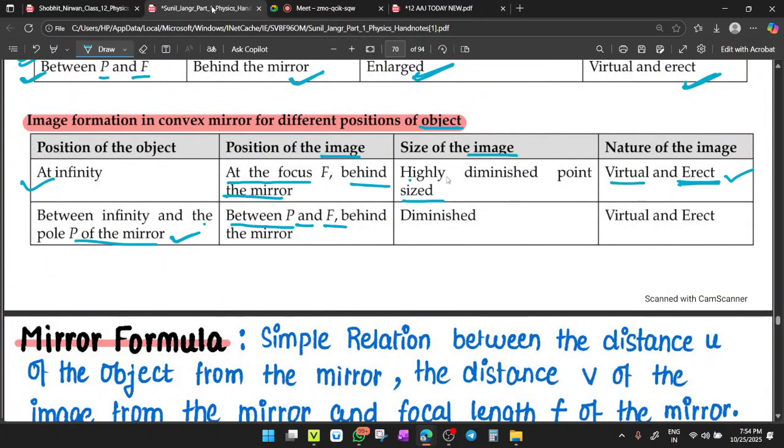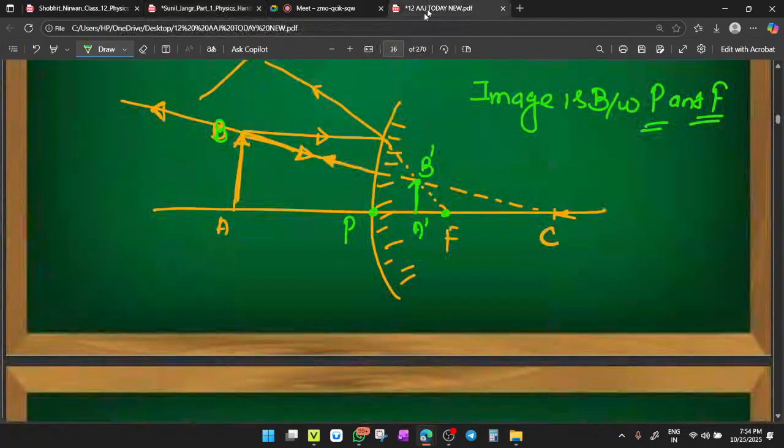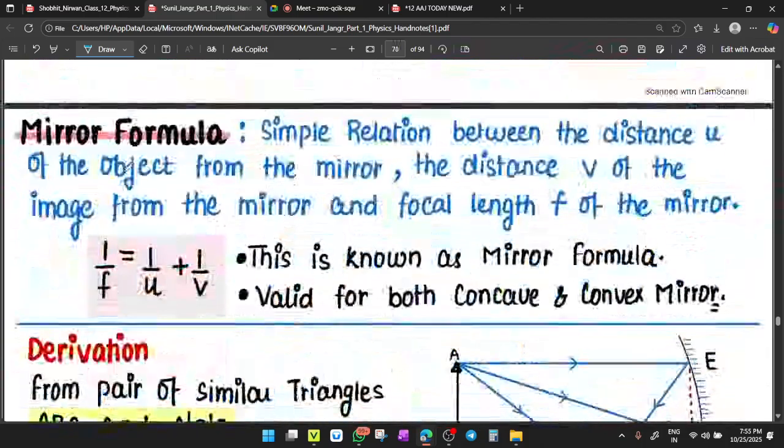And next, the size of the image. Tell me, is the size of the image greater than the object or lesser than the object? It is lesser than the object. This is called diminished. Clear? The size of the image is diminished and the type of image is virtual and erect. Clear, beta? So this completes all the cases.